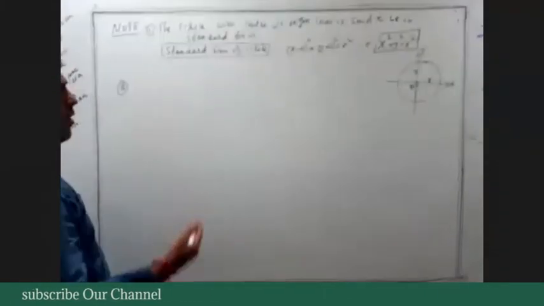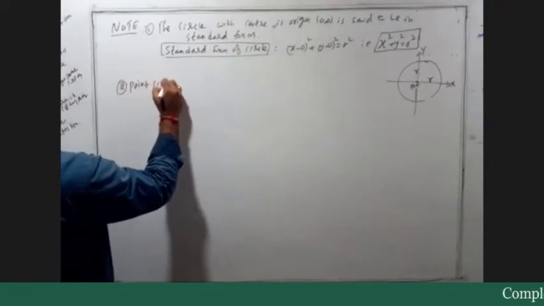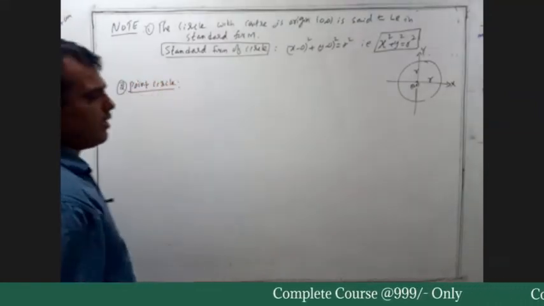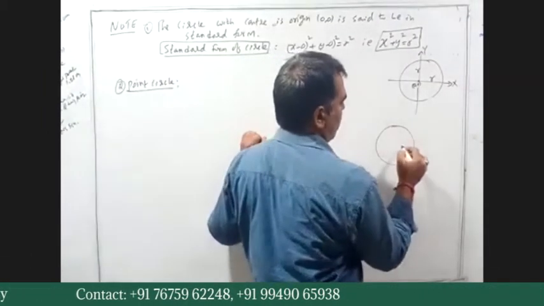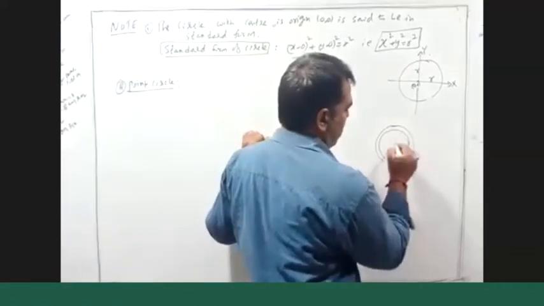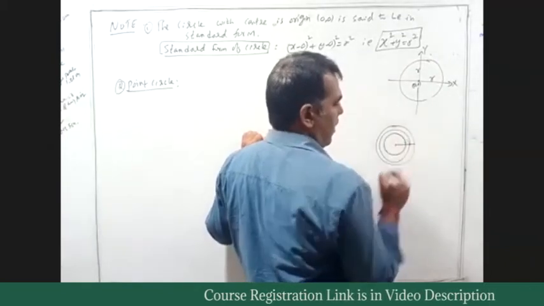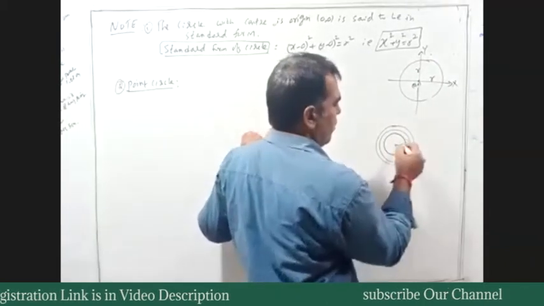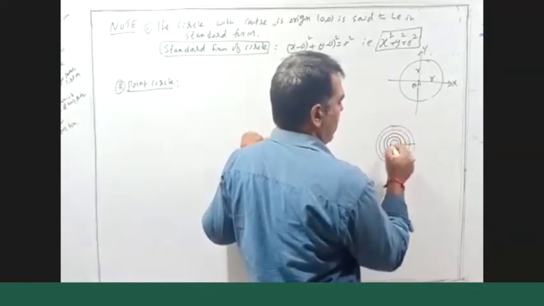Now, a point circle. Next one is a point circle. What does it mean by a point circle? Like here, I am drawing a circle. For example, the radius is equal to 5 units. This is a radius of 4 units, this is 3 units, 2 units, and radius 1 unit.